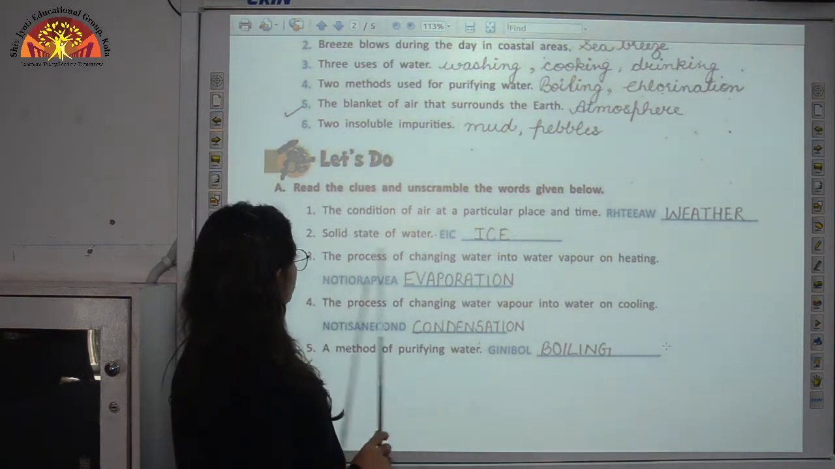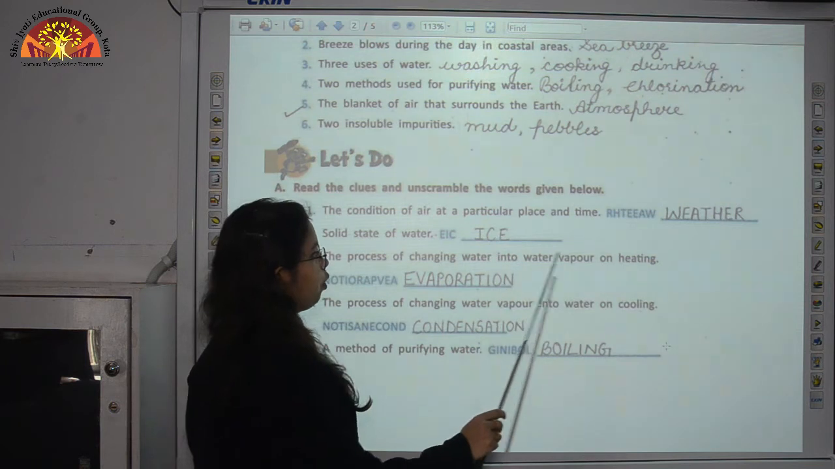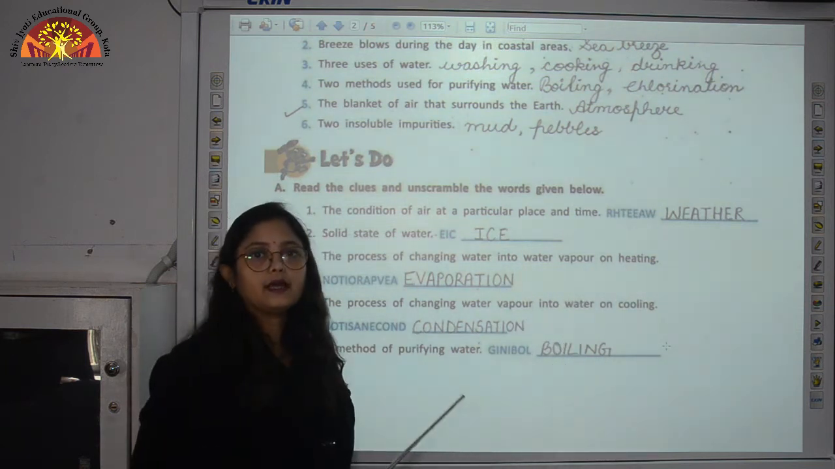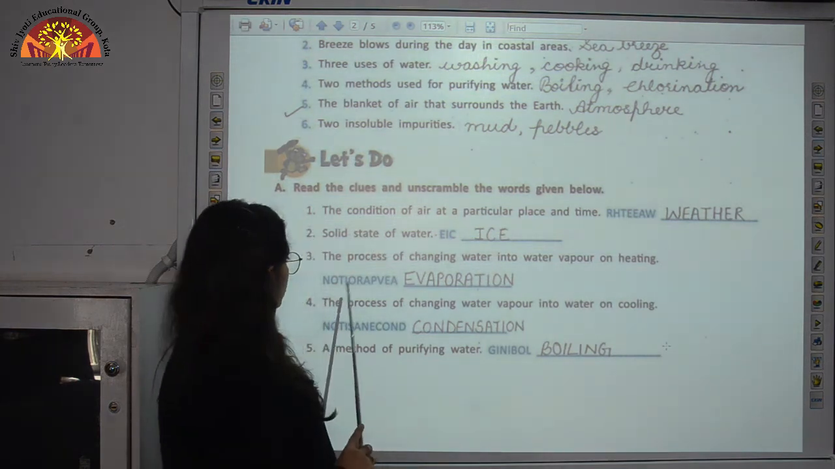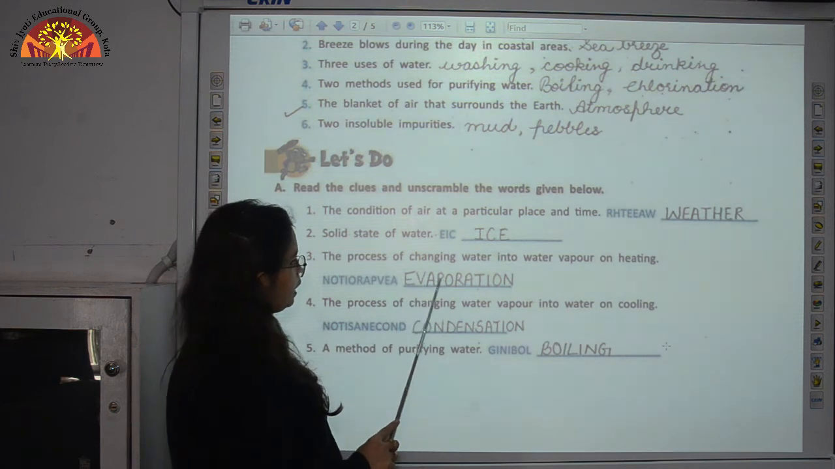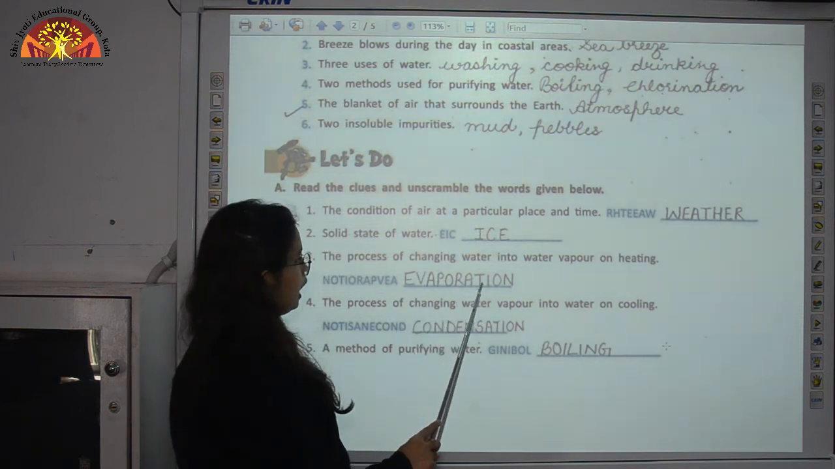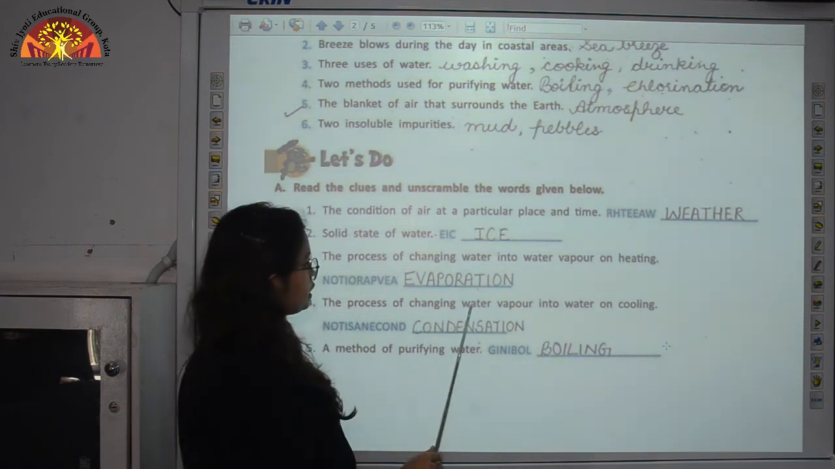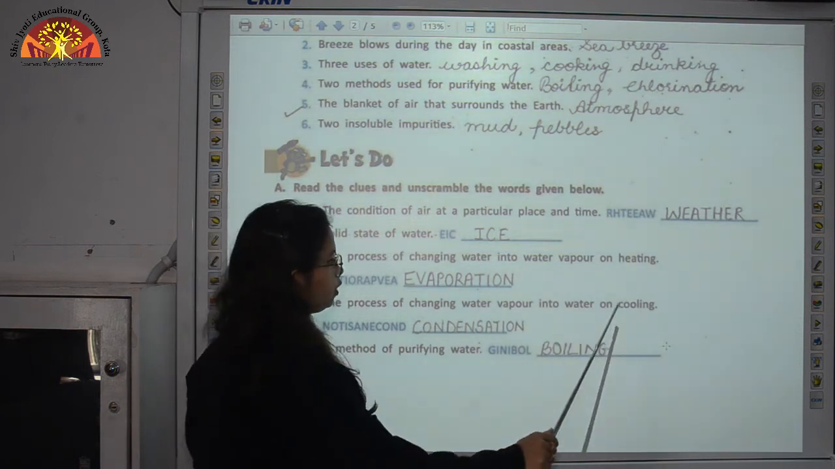Third, the process of changing water into water vapor on heating. So this process is called evaporation. So on unscrambling, we will write the spelling EVAPORATION, evaporation. Fourth is the process of changing water vapor into water on cooling.